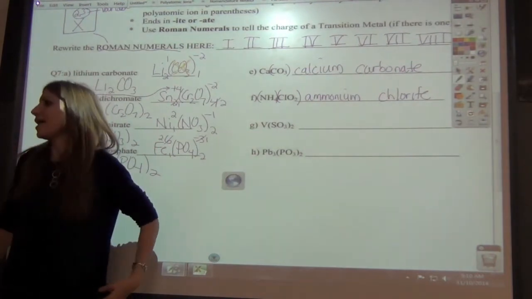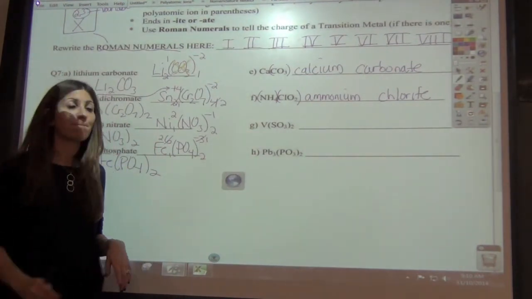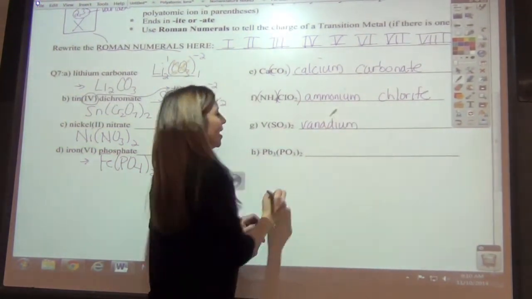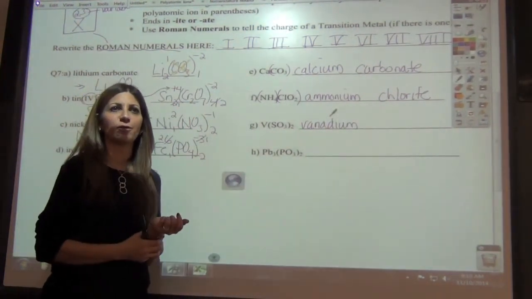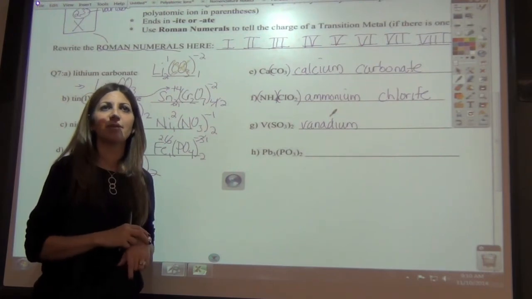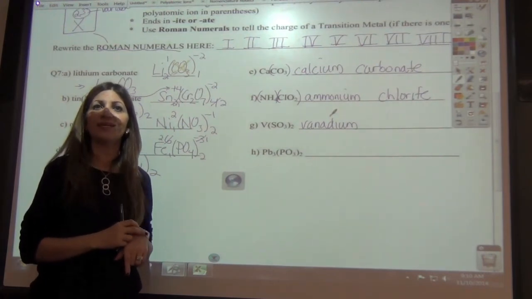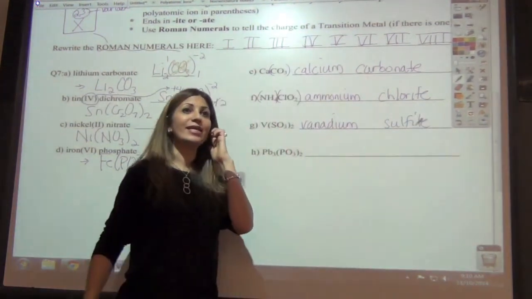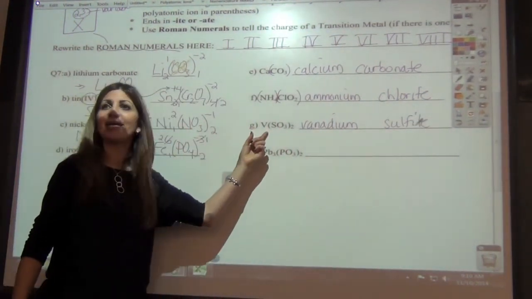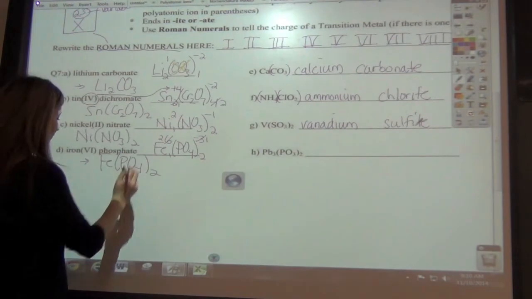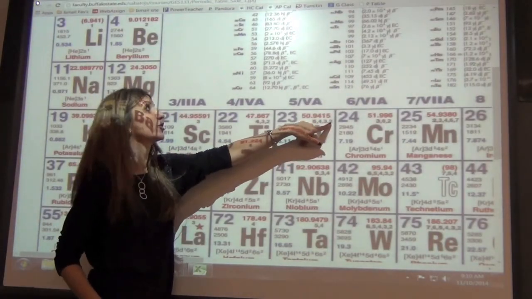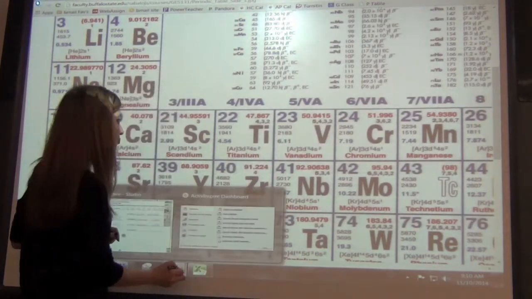Okay, find V on the periodic table, please. What's V? Vanadium. And find SO3 on your chart, please. On the count of 3. It's in the middle section. 1, 2, 3. Sulfite. Leave a little space. Do we need a Roman numeral for vanadium? Yes. So if we take a look at the periodic table, vanadium can either be a 5, 4, 3, or a 2. So we need to figure out which one it is.